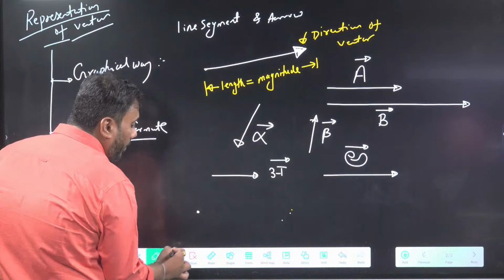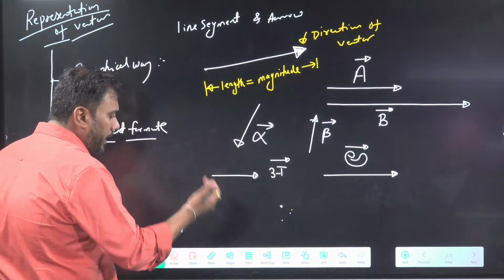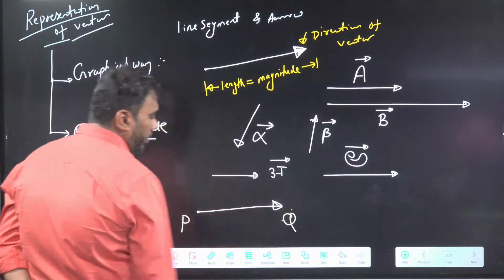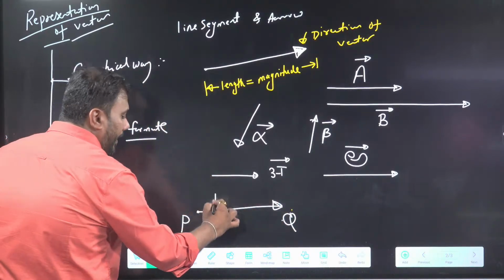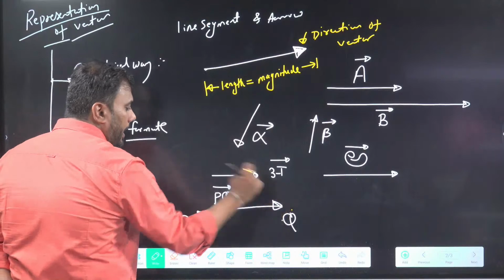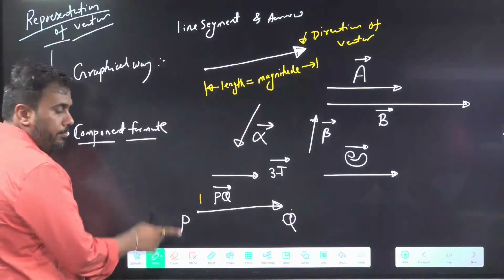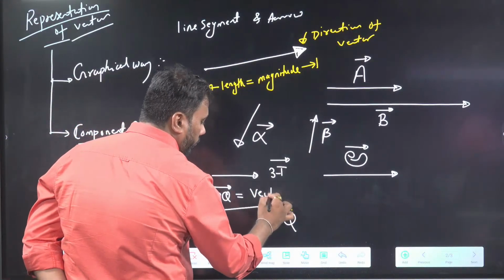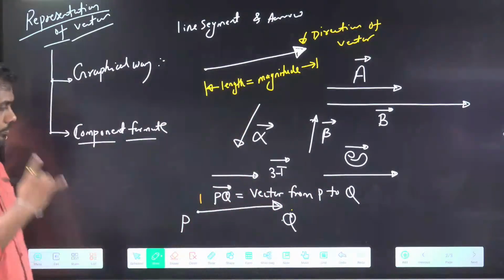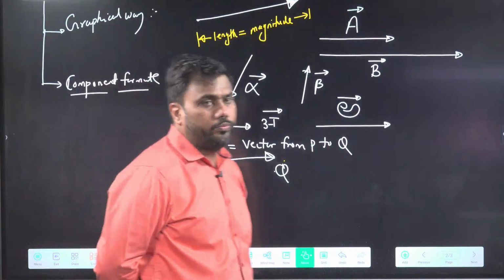Suppose a vector is starting from a point and ending at another point. The starting point, let's say, is P, and the other point is, let's say, Q. And the vector is from P to Q. So we may represent this vector as PQ vector. When we know the name of the starting point and the name of the end point, we name the vector as starting point to end point vector, PQ vector. PQ vector means vector from P to Q. Okay, is this point clear? Vector from P to Q.